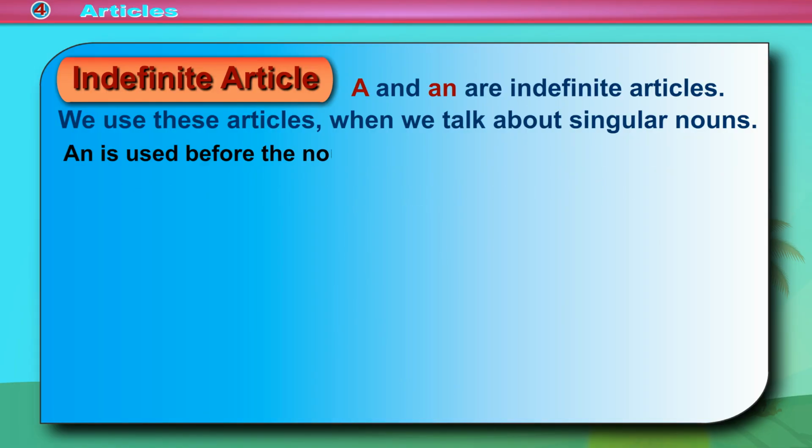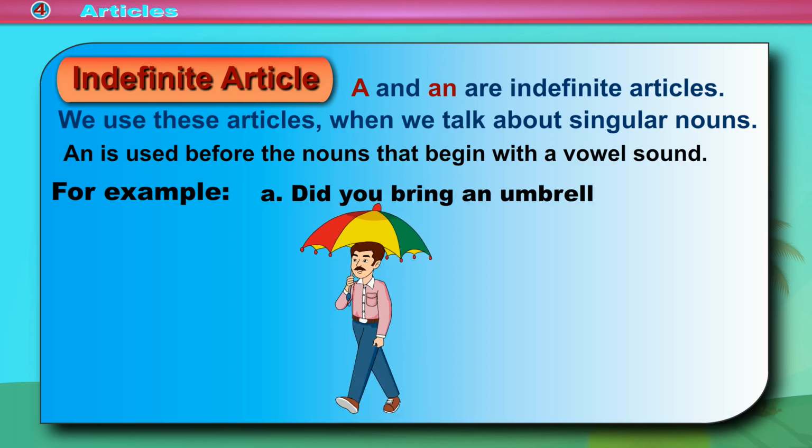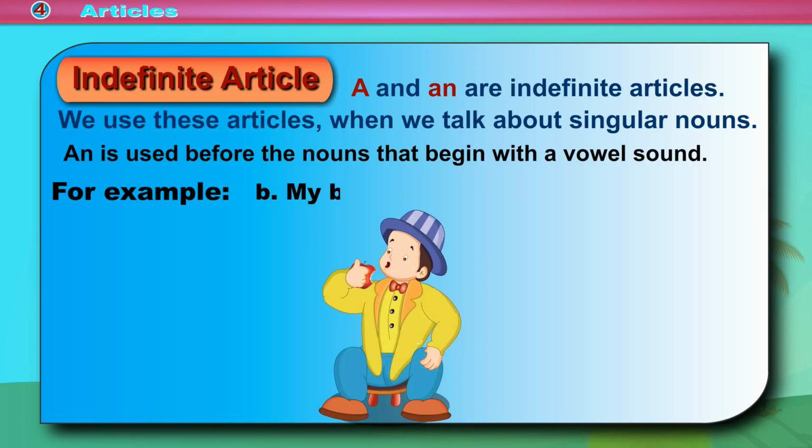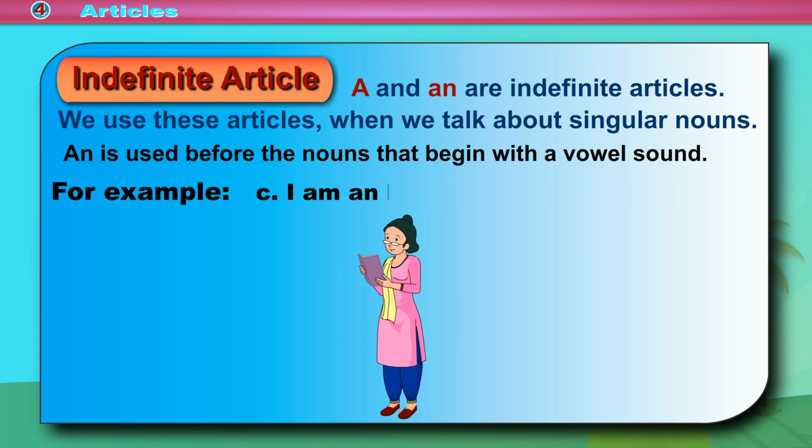An is used before the nouns that begin with a vowel sound. For example, A. Did you bring an umbrella? B. My brother eats an apple daily. C. I am an English teacher.